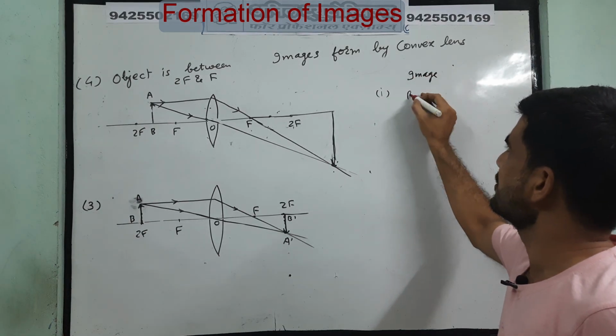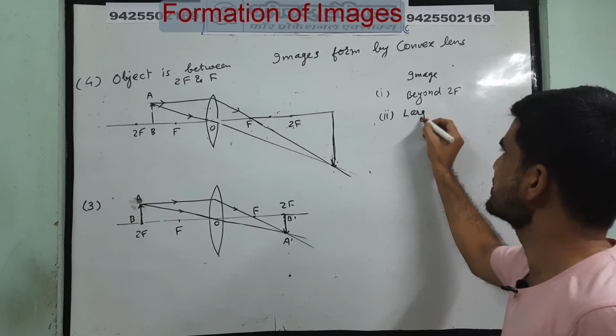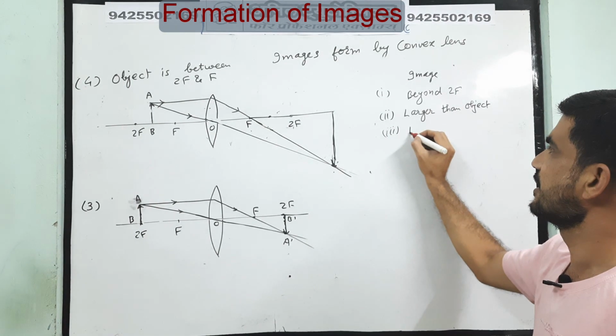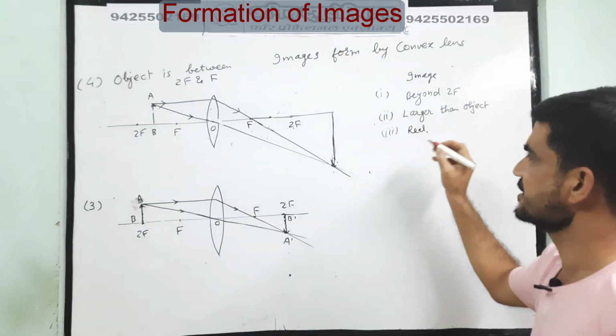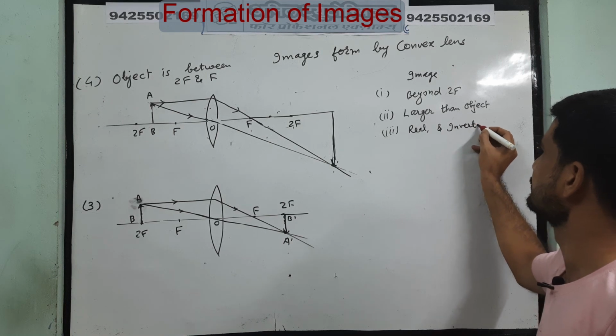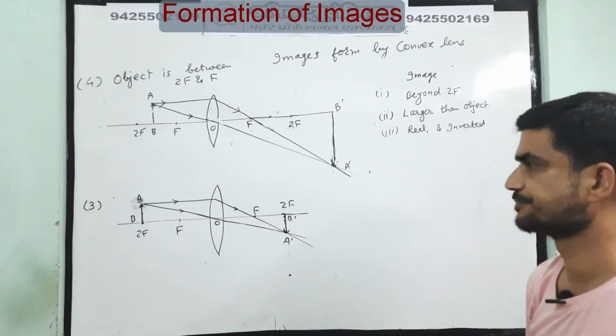It is beyond 2f, and just see it's a large image, larger than the object, and also it is a real image and it is an inverted image. A dash, B dash.